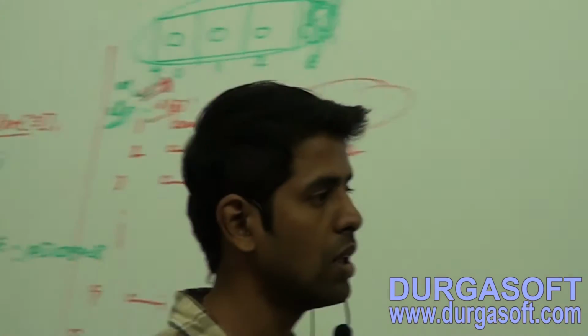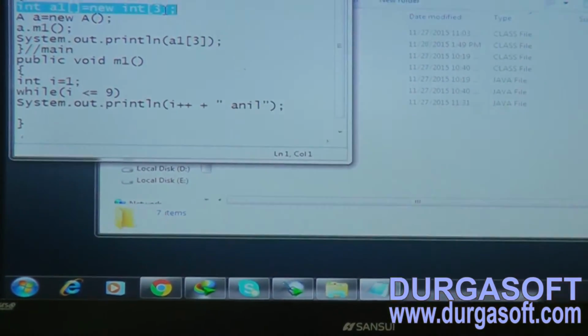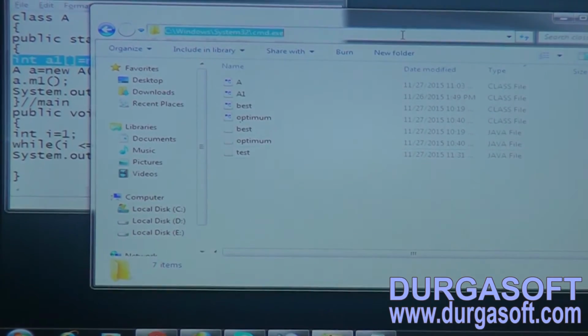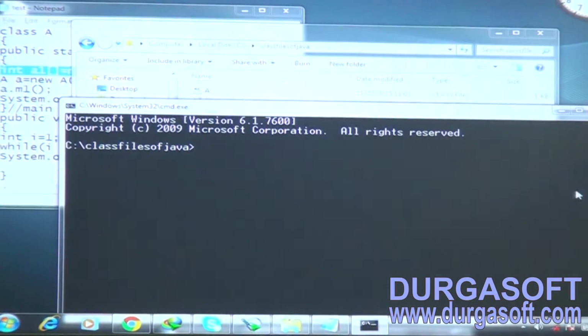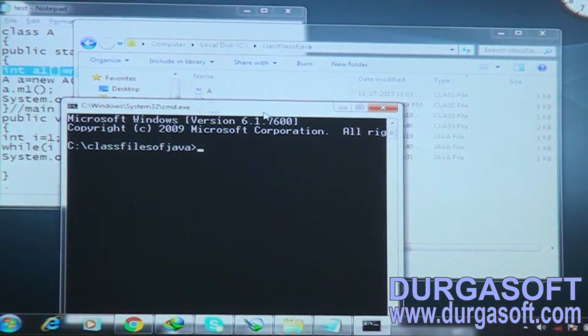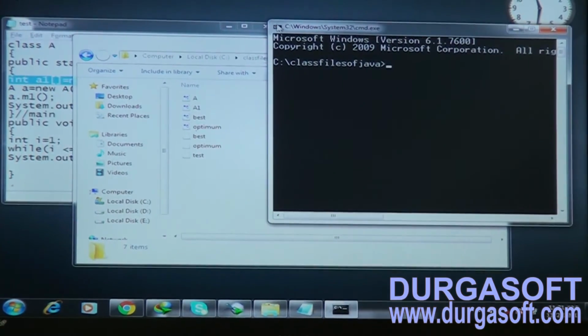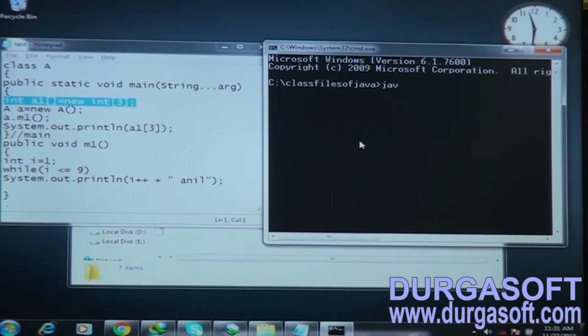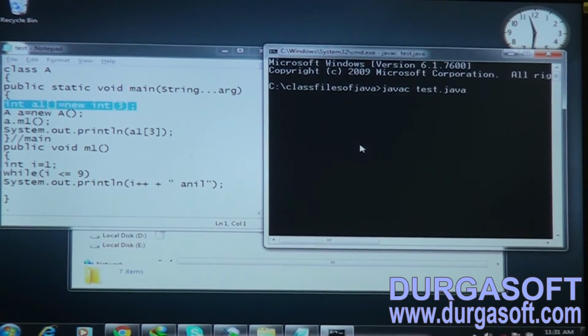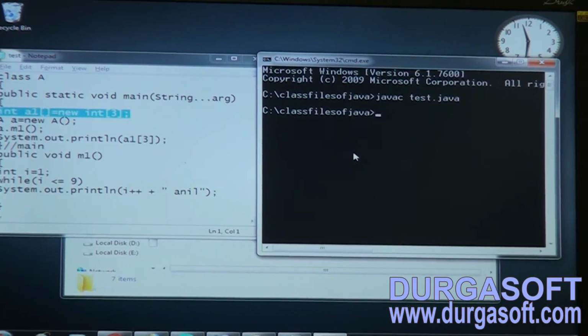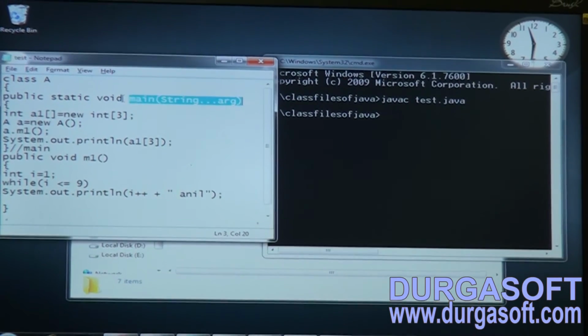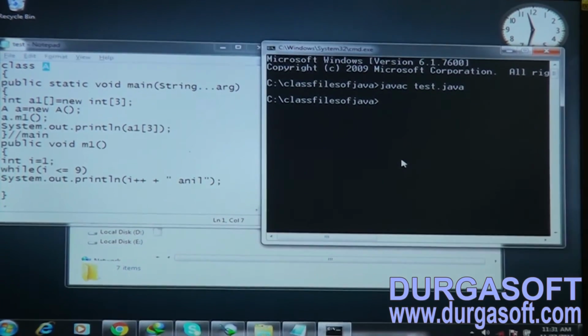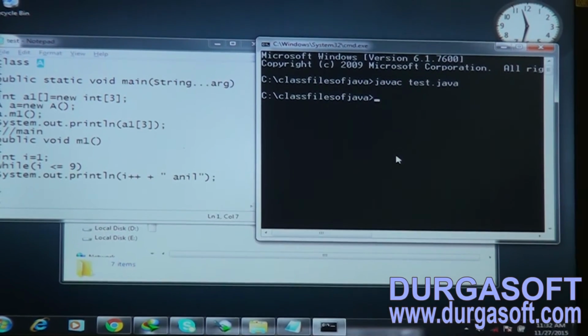Now let me compile this piece of code. Observe, friends, what is the source code name here? Test.java, right? Javac Test.java. Compiled successfully. What is the main method class name?